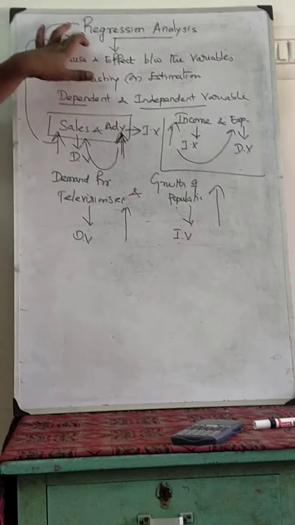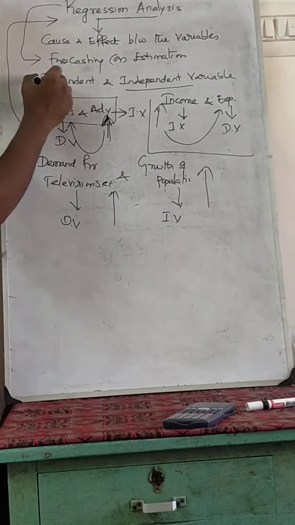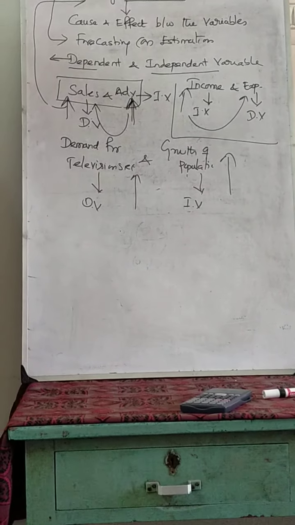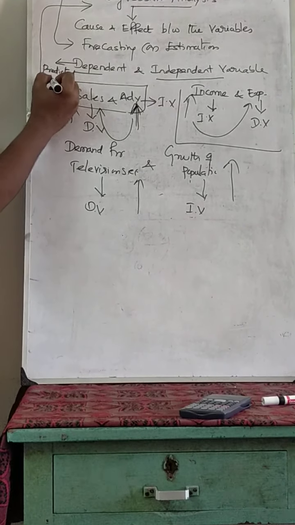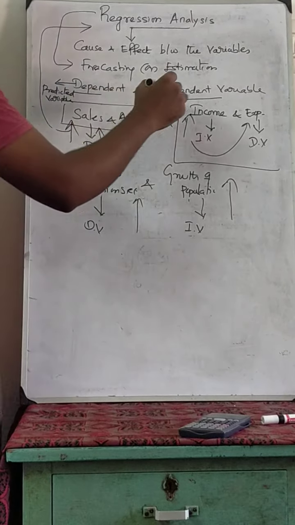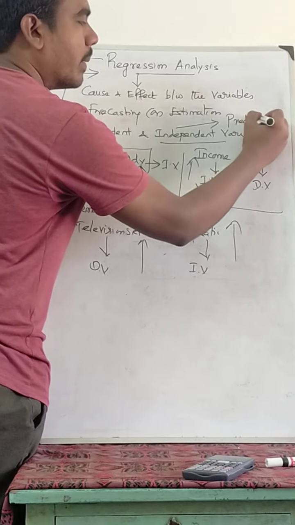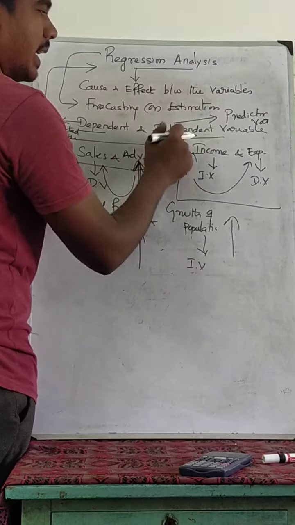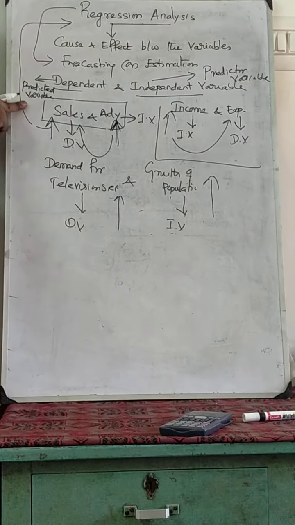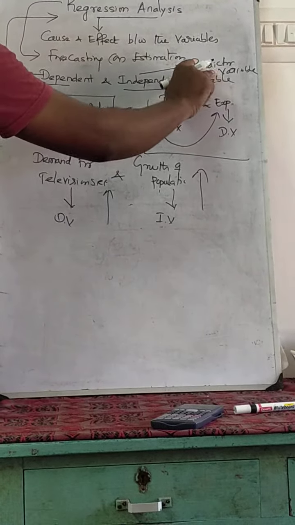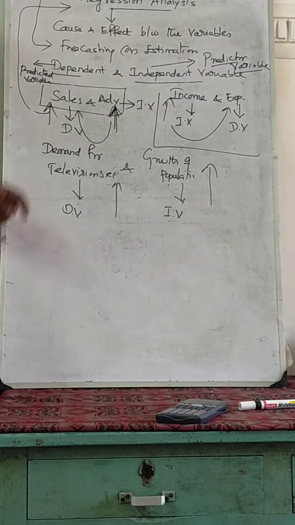To do regression analysis, you should know the dependent and independent variable. The dependent variable is otherwise known as the predicted variable. The independent variable is otherwise known as the predictor variable. Now this is regression.